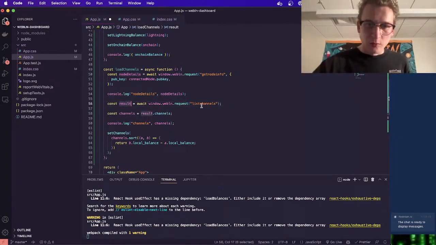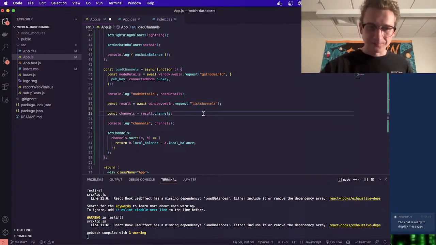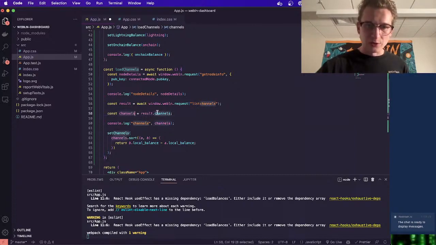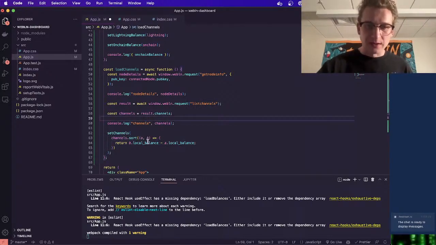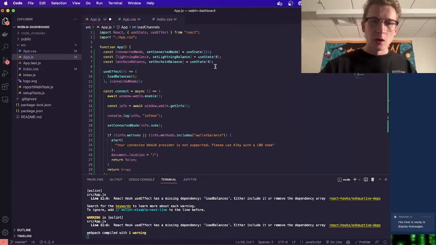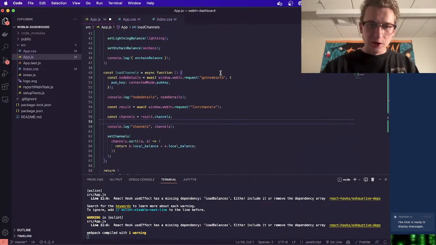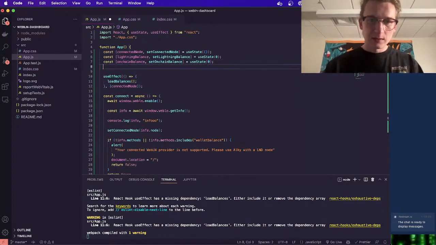And then I'm going to request list channels, which is a simple call that we can make to LND to see our channels. And we're destructuring the channels out of this result. We're going to console log that. And then we're going to set channels to state, and we're going to sort them by balance. That's what this simple sort method is doing. So let's make channels, set channels.